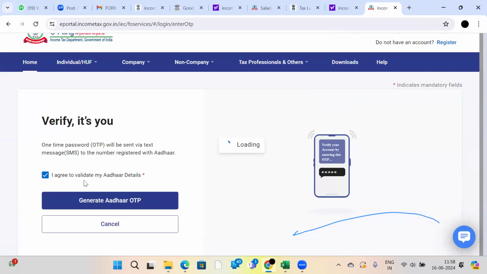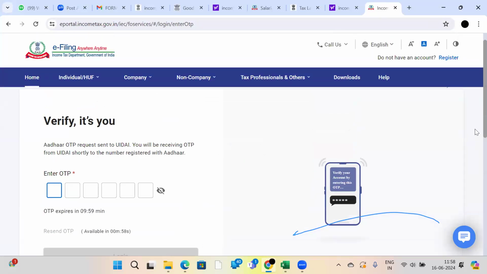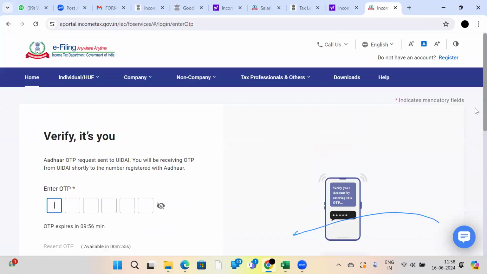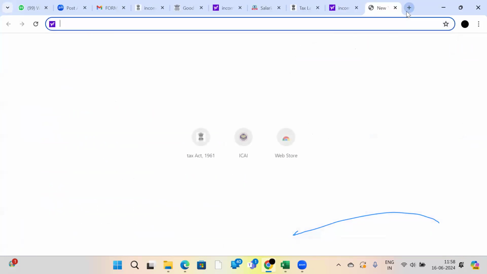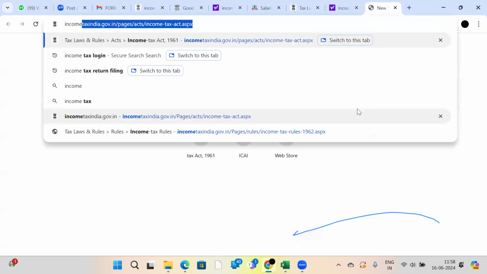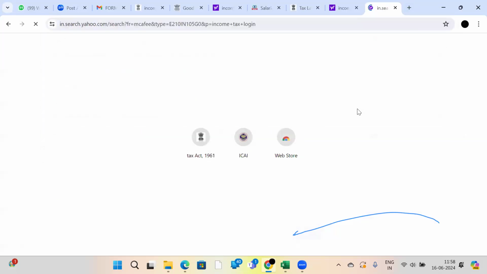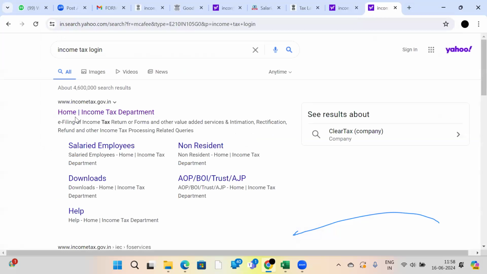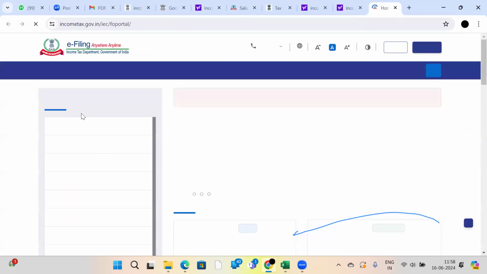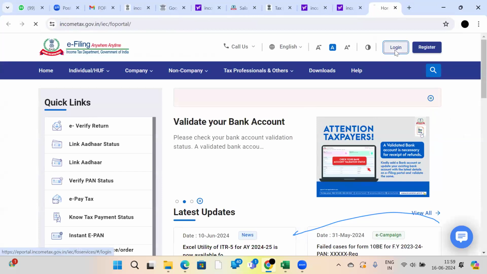See, this is the way we should log in. Hope no need to explain all. Wait, I will come from the first step onwards so that it will be easy for you. Simple. Search for income tax return file, income tax login. Just select Income Tax Department. Go here, right side corner, login.